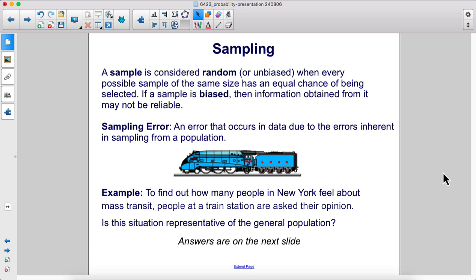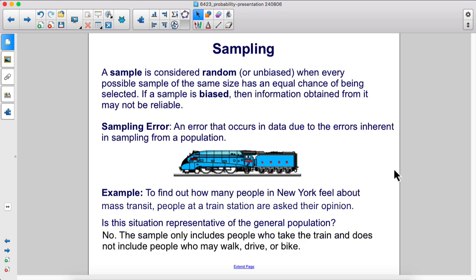A sampling error is an error that occurs in data due to the errors inherent in sampling from a population. For example, to find out how many people in New York feel about mass transit, people at a train station are asked their opinion. Is this situation representative of the general population? No, the sample only includes people who take the train and does not include people who may walk, drive, or bike.